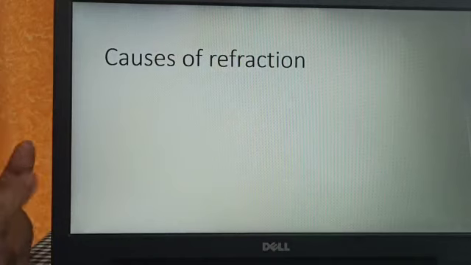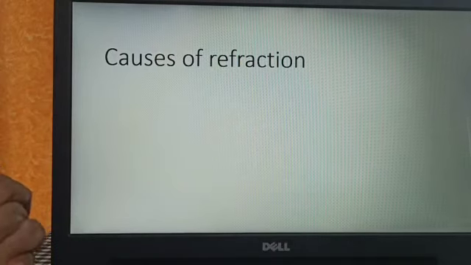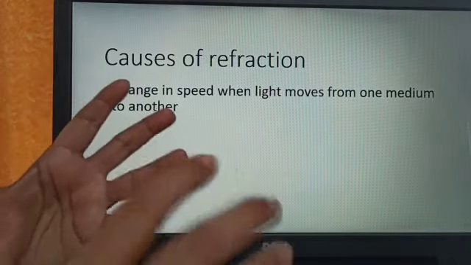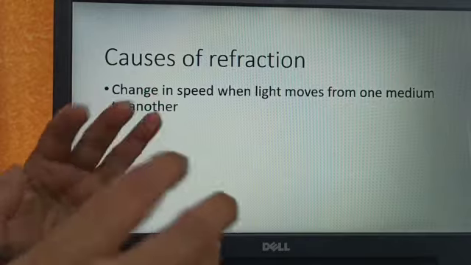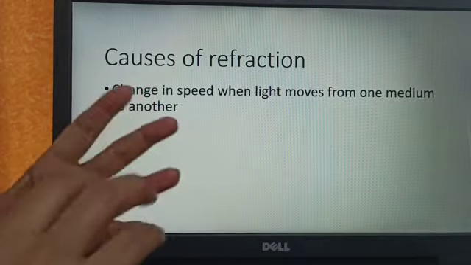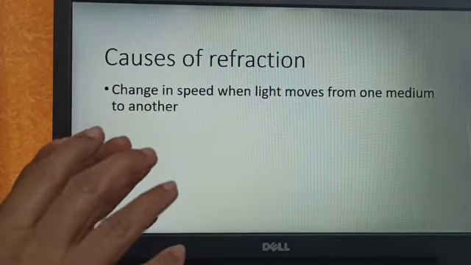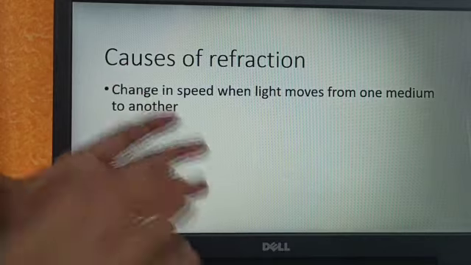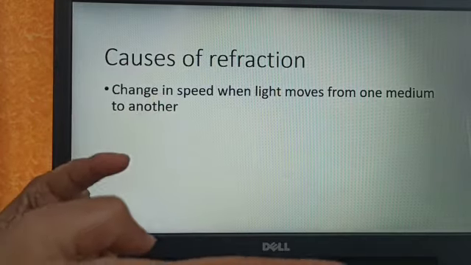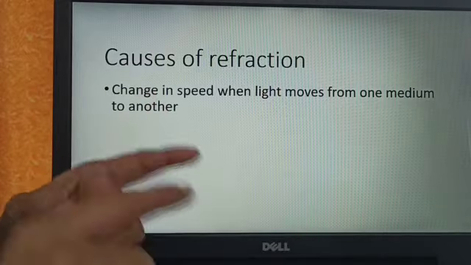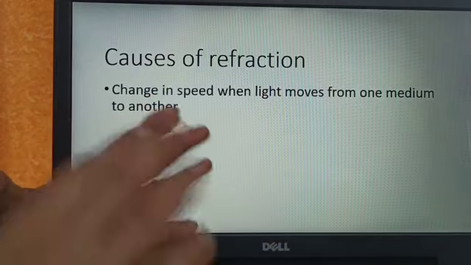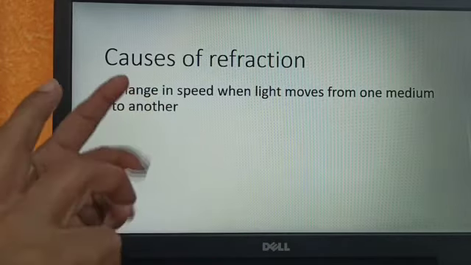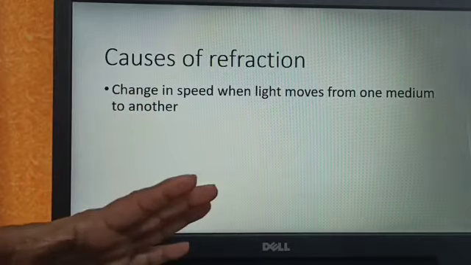Now the cause of refraction is what is more important. Why does refraction occur? You must be knowing there is a relationship between the speed and wavelength also. You have learnt already that v = fλ. That is the relationship between the speed of the light and wavelength. Here you find that since the light ray is going from one medium to another medium, it undergoes refraction because of its change in speed. So it is a change in speed that is making the ray bend. That's very important to remember.